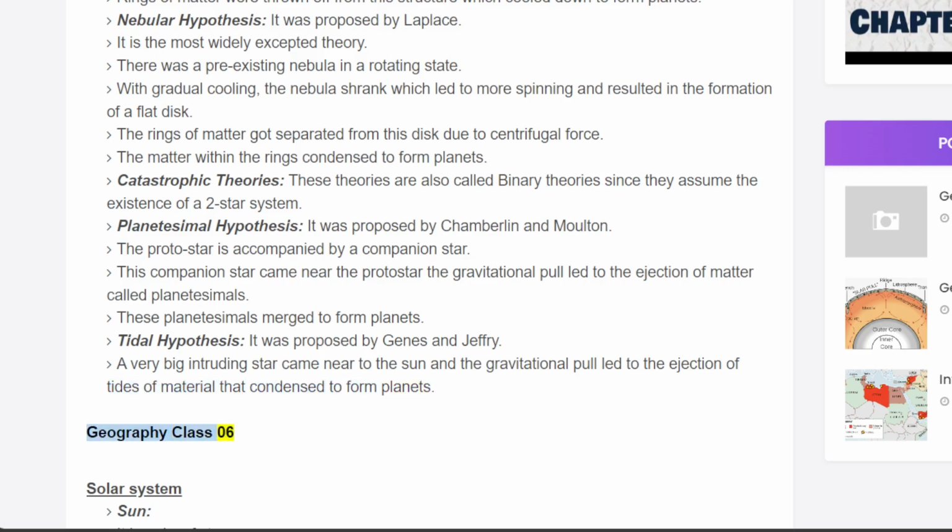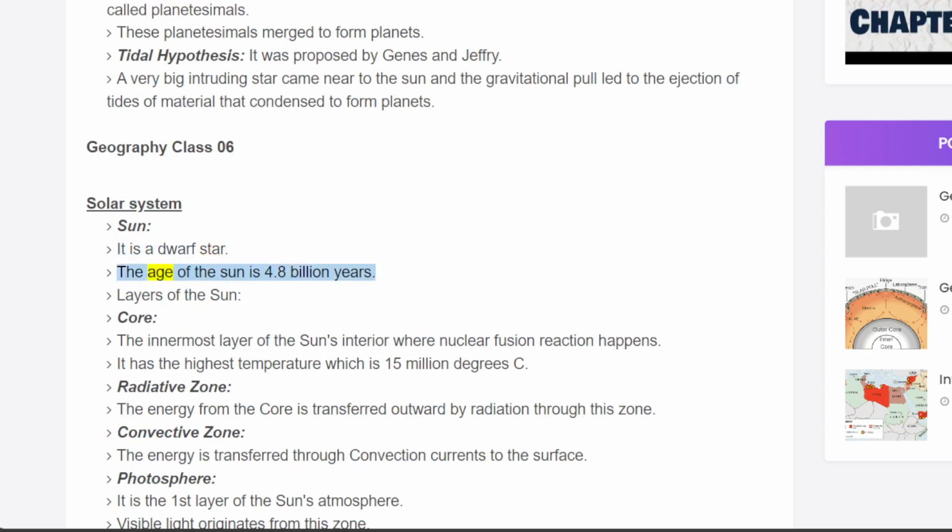Geography Class 06. Solar System. Sun. It is a dwarf star. The age of the Sun is 4.8 billion years. Layers of the Sun. Core. The innermost layer of the Sun's interior, where the nuclear fusion reaction happens. It has the highest temperature, which is 15 million degrees Celsius.